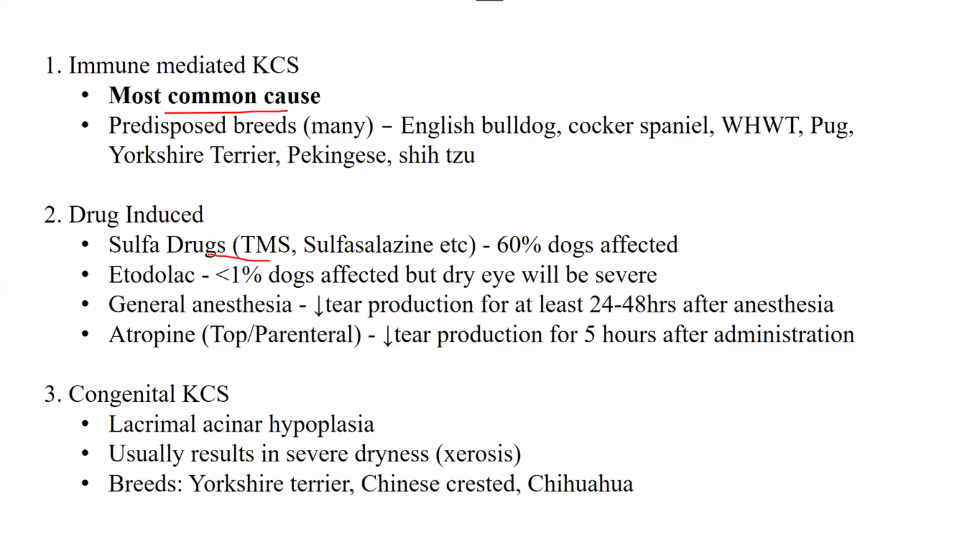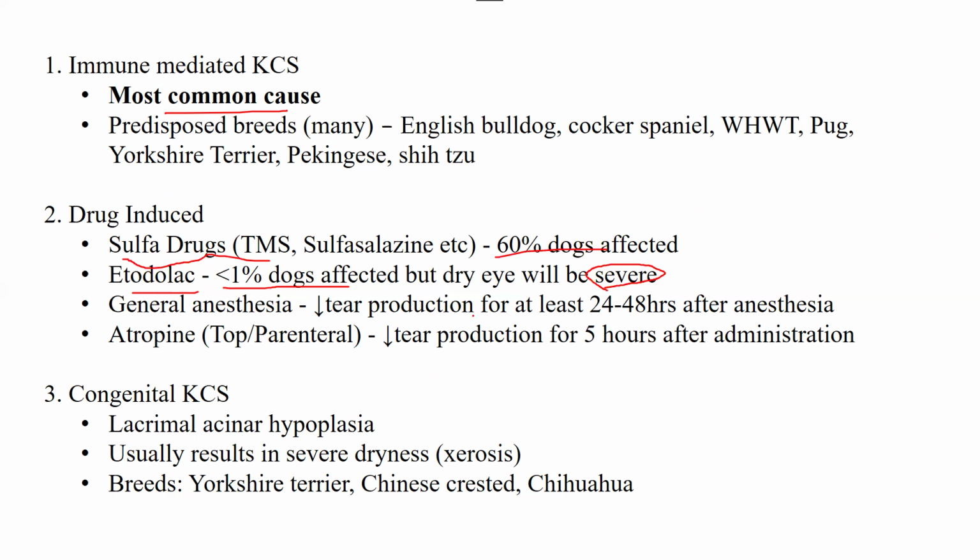For drug induced, first one is the sulfa drugs. You should remember whenever you use any sulfa drug, either trimethoprim sulfa or sulfasalazine, 60% of dogs are going to be affected, and it's a huge percentage. The second thing is etodolac. Less than 1% of dogs are affected, but the dry eye will be severe. So you can see that with etodolac, the percentage of animals affected is less, but the severity is very high.